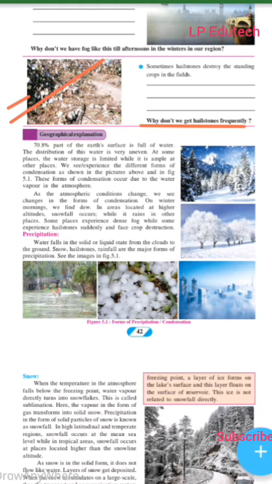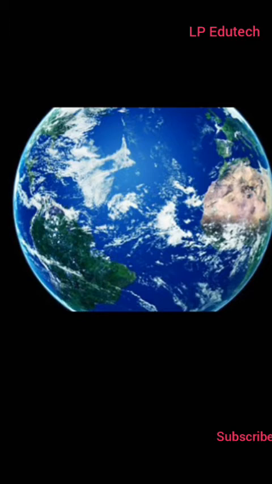Okay, now let us turn to the geographical explanation. 70.8% of the earth's surface is covered with water. The distribution of this water is very uneven. At some places the water storage is limited, while it is ample at other places. At some places we have enough water, and at some places there is scarcity of water. We see or experience the different forms of condensation as shown in the picture above and in figure 5.1. These forms of condensation occur due to the water vapor in our atmosphere.